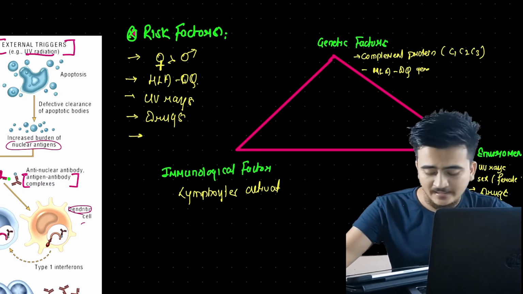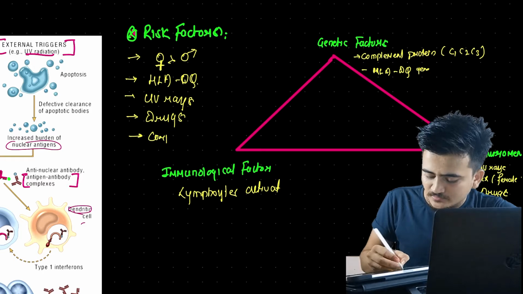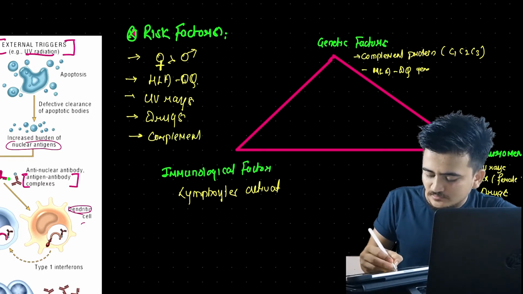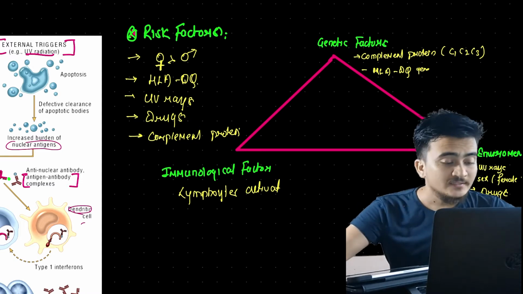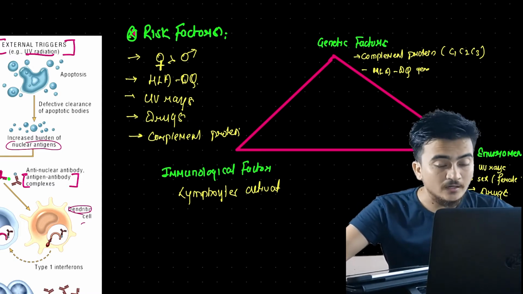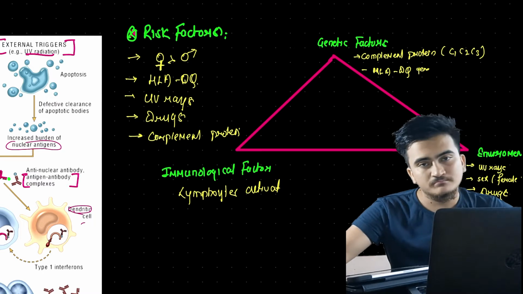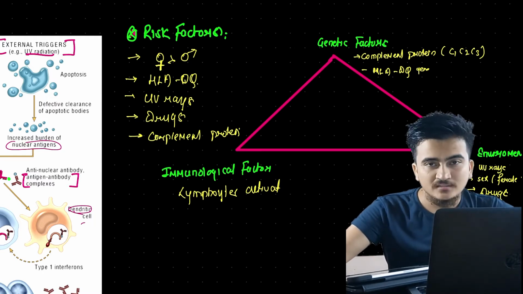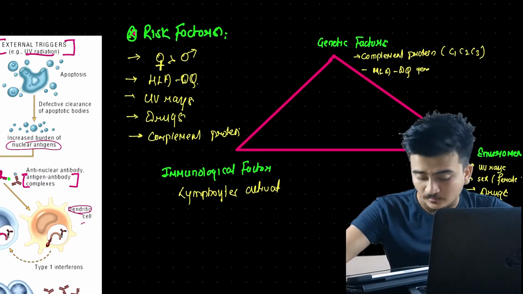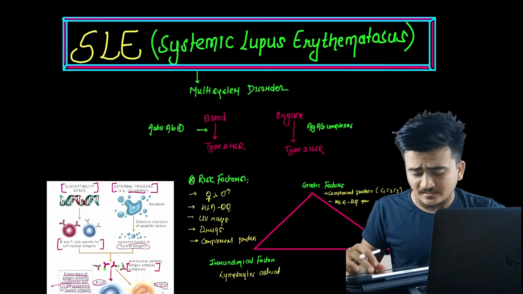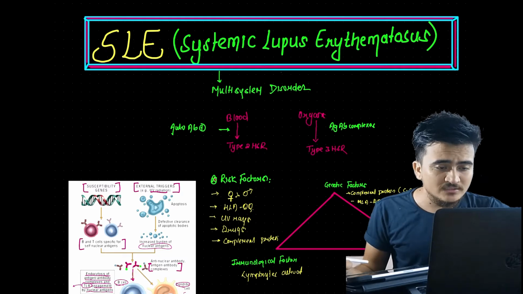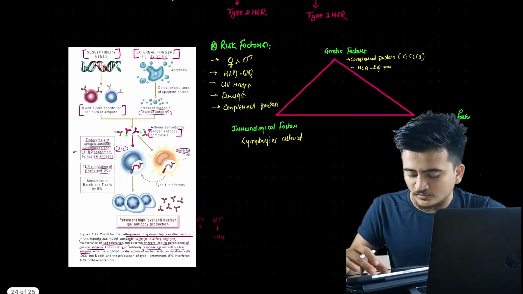Another thing that we mentioned is complement proteins. When there is a reduction in complement proteins, they can't remove the causative agent for SLE, because of which there will be a high risk of causing systemic lupus erythematosus. Now we will focus on criteria.